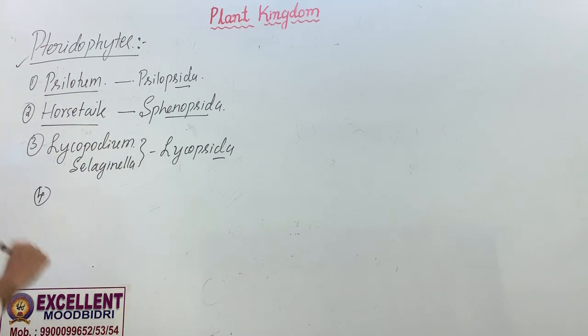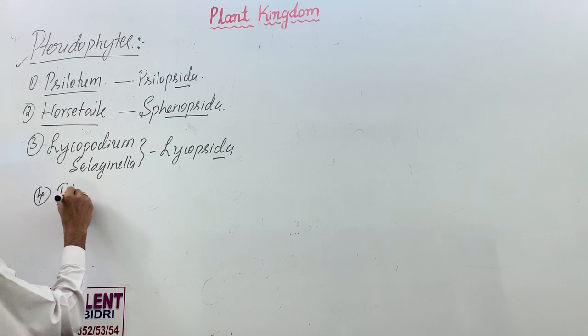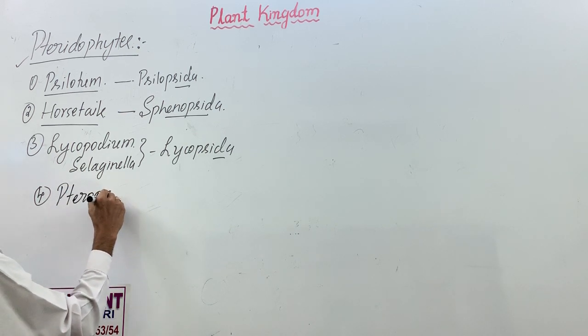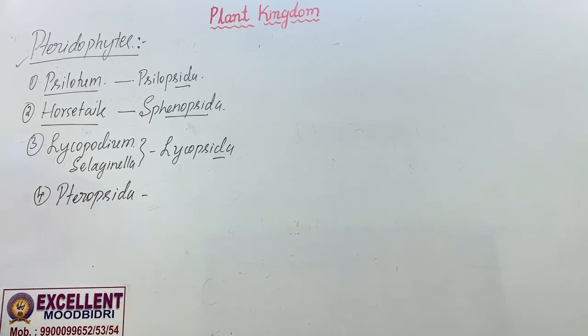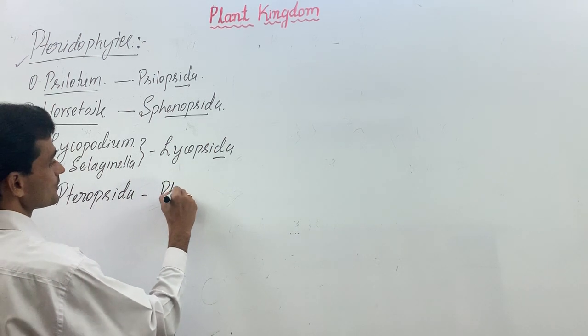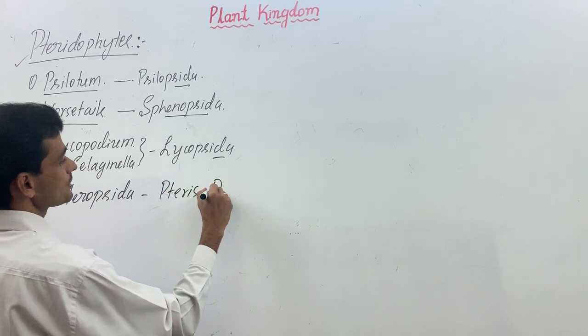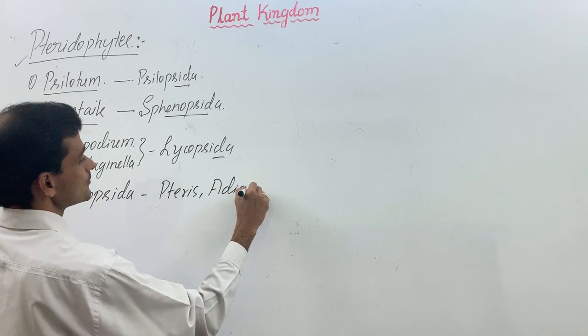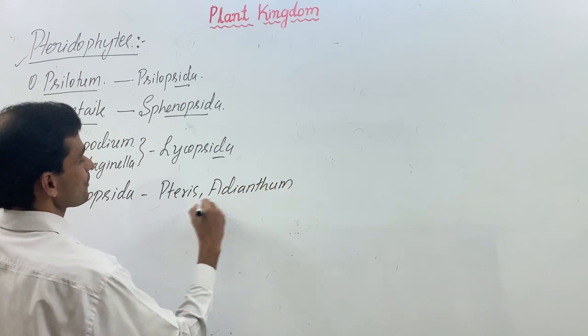Then the fourth important category of pteridophytes, Pteropsida. Pteris, Adiantum, Dryopteris.